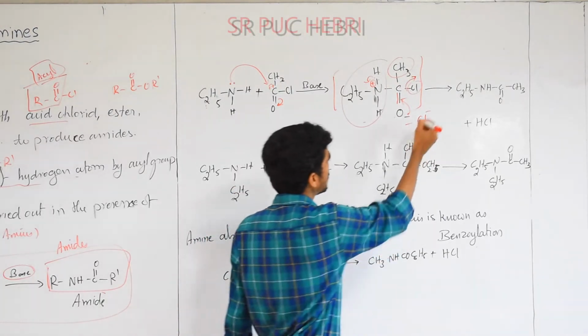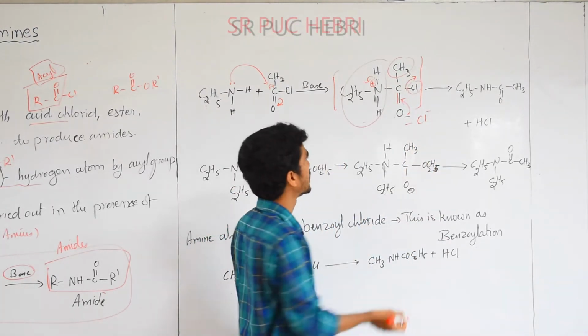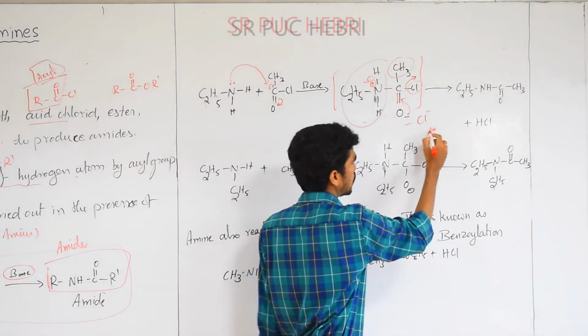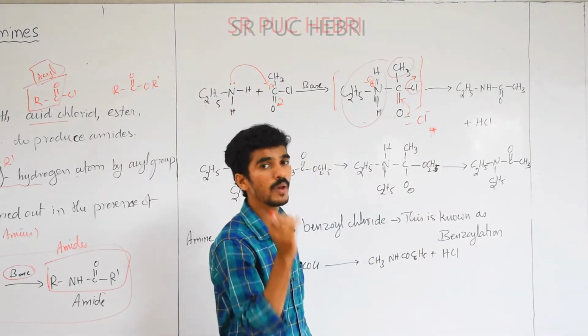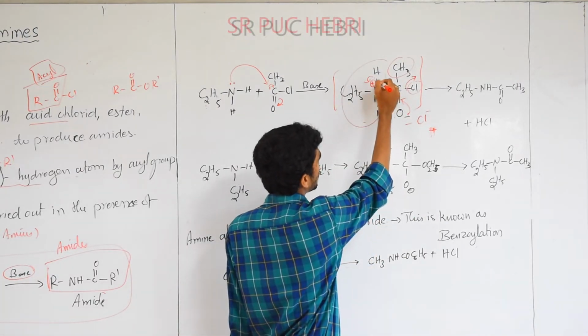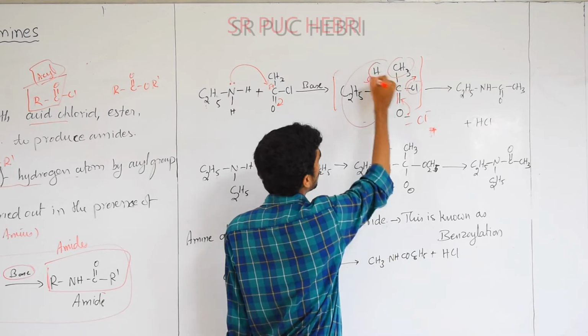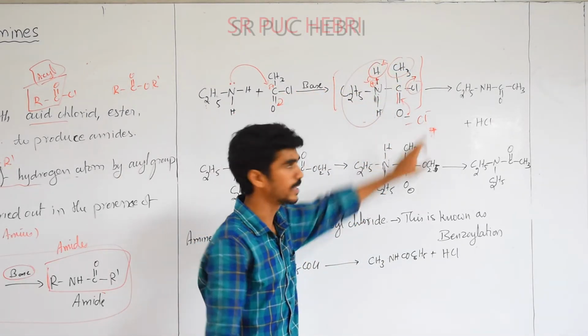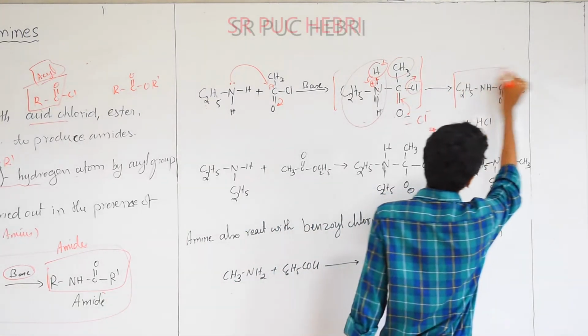Okay, when this Cl goes out as Cl minus, it requires one more positive species, where it will obtain. Here we should satisfy the electron pair. So here two electrons ತಗೊಂಡಾಗ hydrogen will become plus, that will be taken by the Cl. So we'll get the product like this.